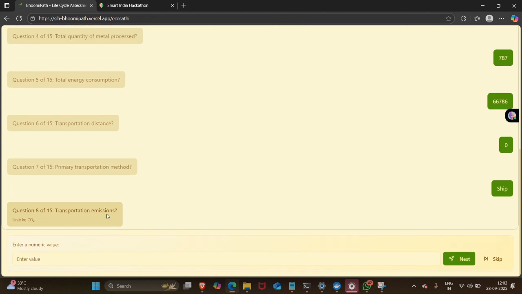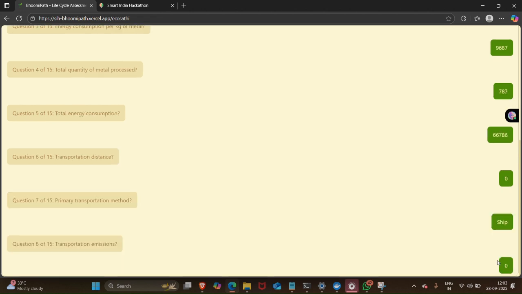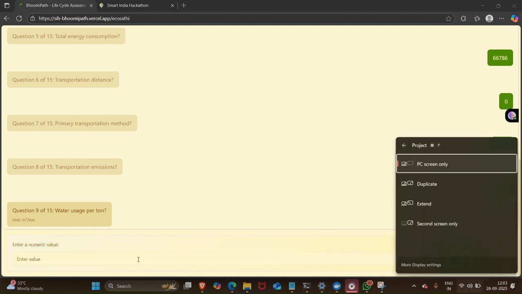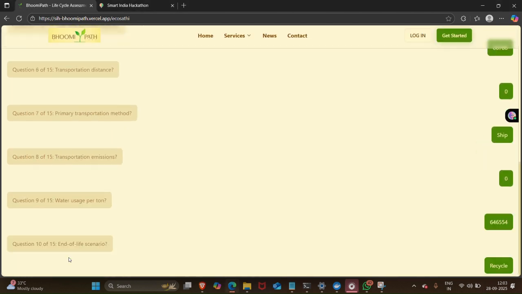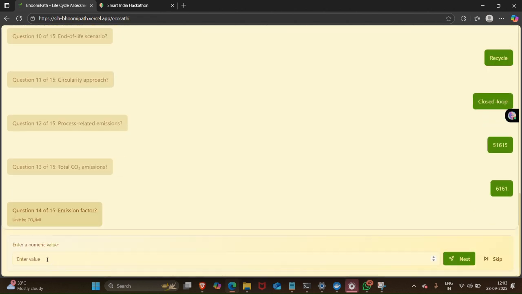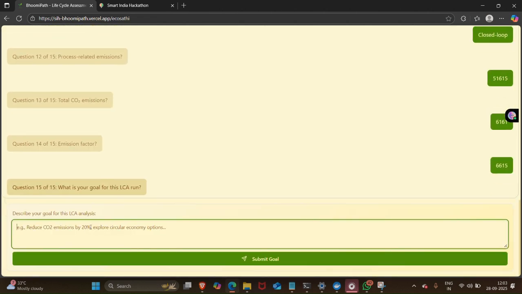So let me fill these options one by one. Instead of the original values, let me write down random values from the data set I have. Okay, I'm using recycling and I'm using closure. Let me fill them quickly. Zero. Right now I'm entering random values. Okay, now I can chat here with my chatbot. Describe your goal. Right now I can ask any question. Now I can prompt my chatbot model. I can ask any questions.